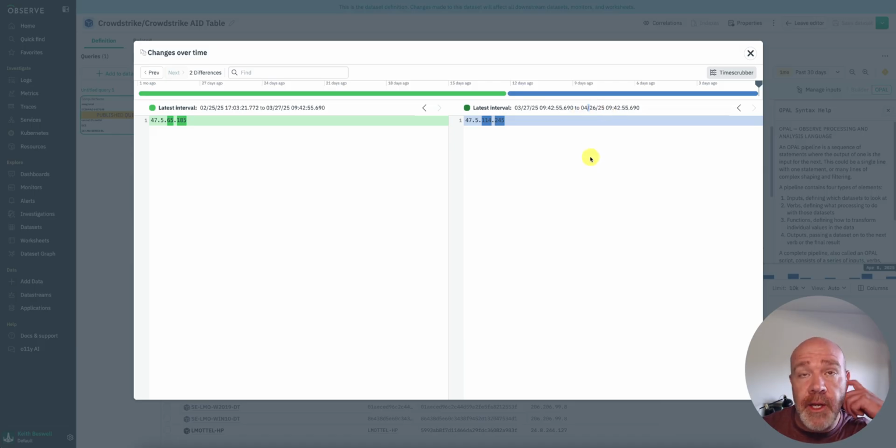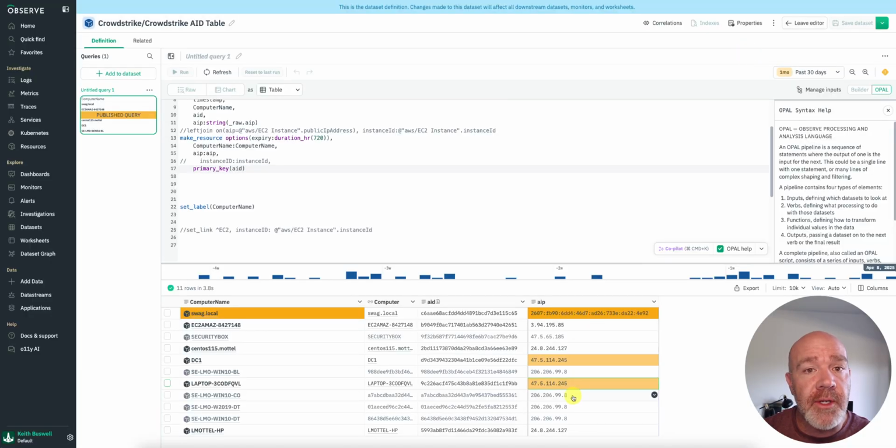So it's just letting you know, this is the current thing that we have seen so far, and no new changes have been put in this table. So this is the current existing item. It's a really cool way that you could even take your time scrubber and just rewind the clock and say, hey, 21 days ago, what was this thing? So it's a really nice thing for IP addresses. I don't typically see computer names changing too much, but that could be potential as well.